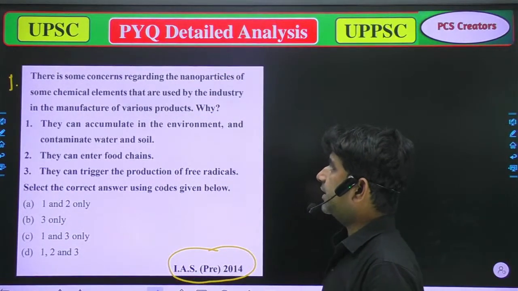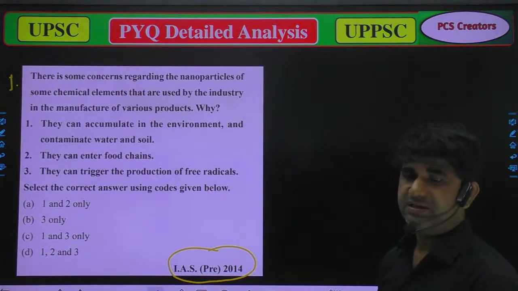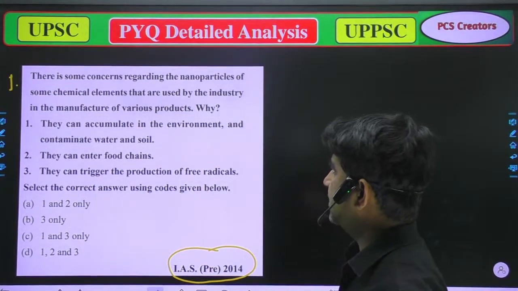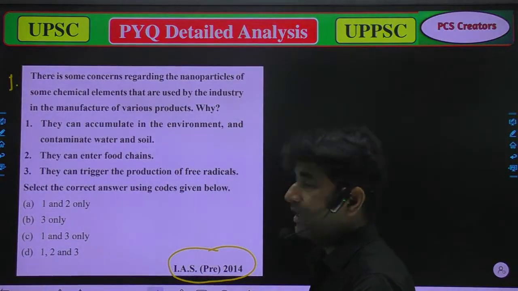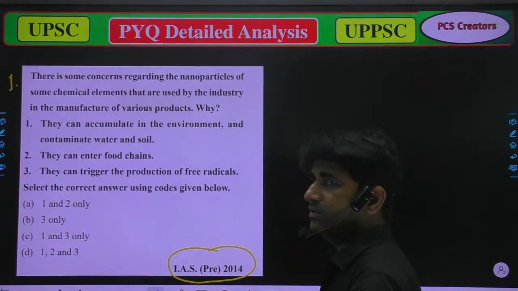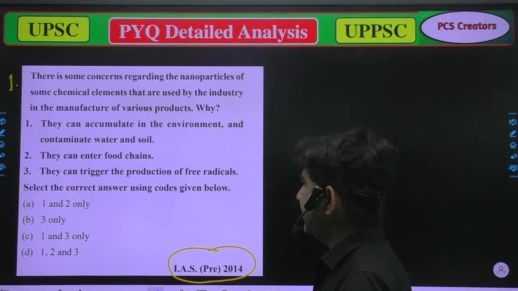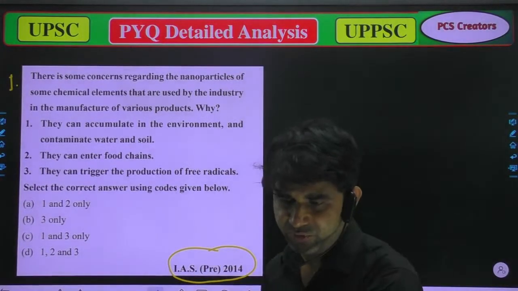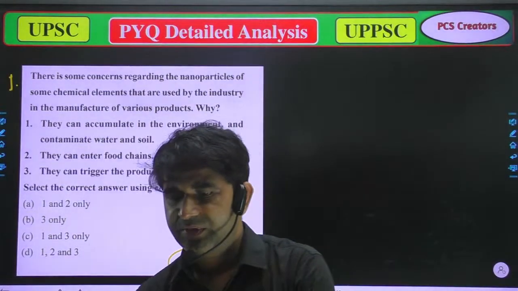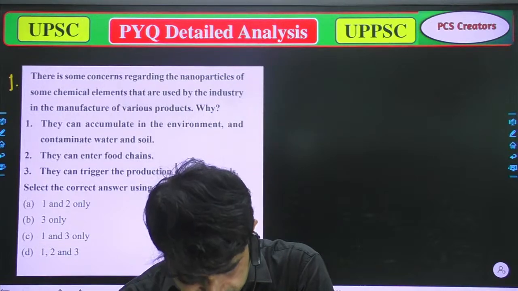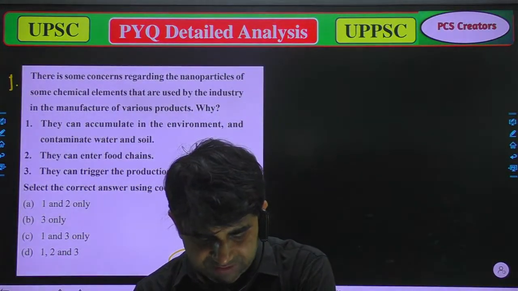So again, there is some concern regarding the nanoparticles. They can accumulate in the environment and contaminate water and soil. B, they can enter food chains. And third, they can trigger the production of free radicals. Now these are the options. Anyone who is live there, please try to answer in a proper way, that which of the following is correct.